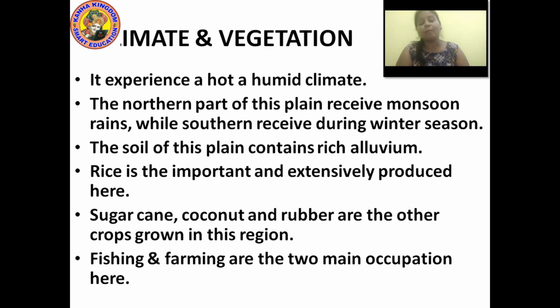Rice is the most important crop and is extensively produced here. Extensively means they are produced in a huge quantity. Sugarcane, coconut and rubber are the other important crops of this region. Fishing and farming are the two main occupations of the western coastal plain.